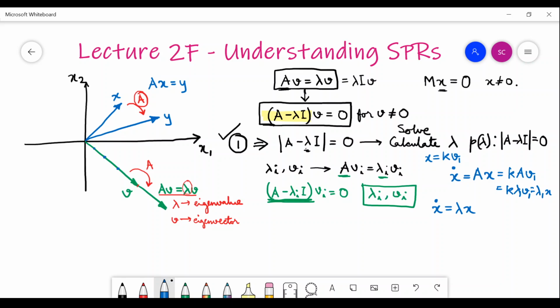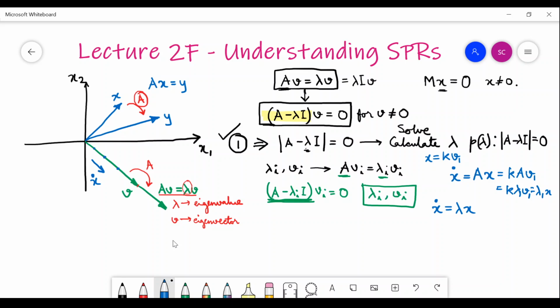What is x dot? x dot is the direction, x dot is the velocity, x dot is the rate of change of my position vector x. So what do you get? You get the rate of change of your position vector proportional to the position vector itself. So the direction of x dot is along this same eigenvector.